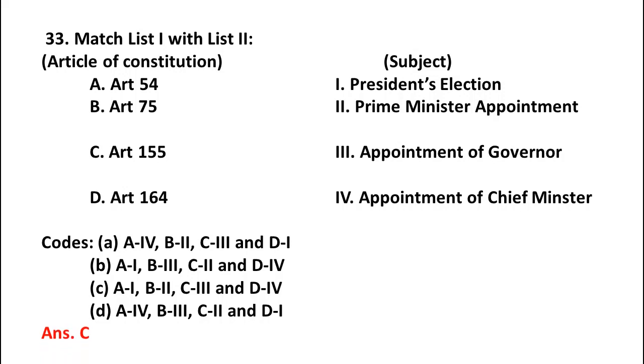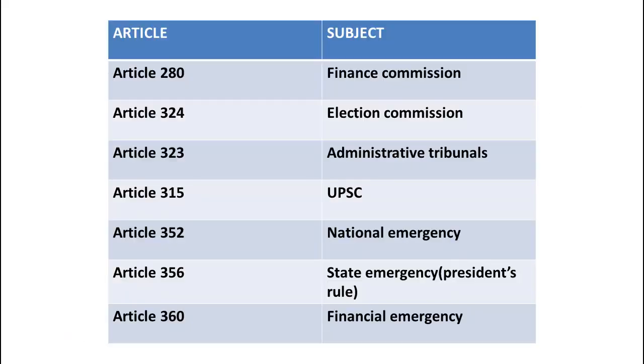It means article 54 is related to president's election, and article 75 is related to prime minister's appointment. Article 155 is related to appointment of governor. Article 164 is related to appointment of chief minister. Please remember all these points. Here are some articles and subjects.